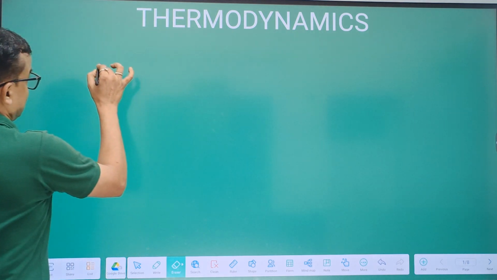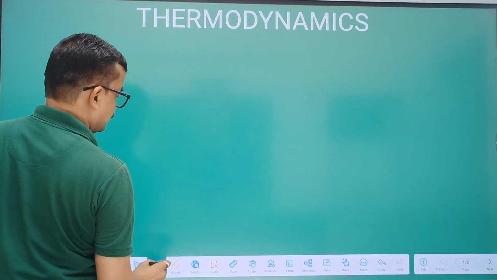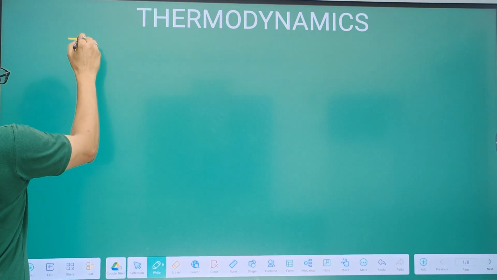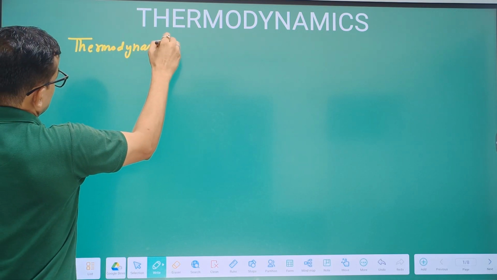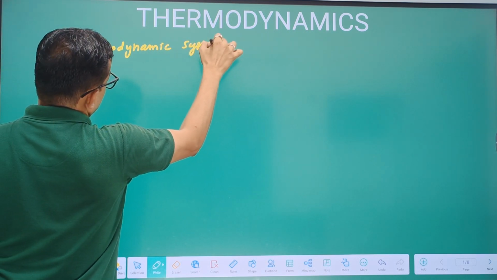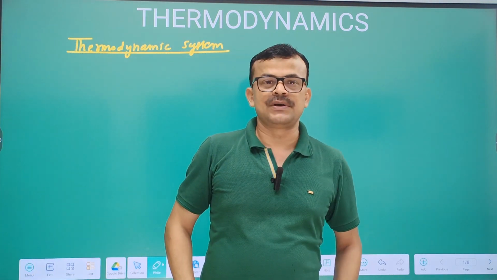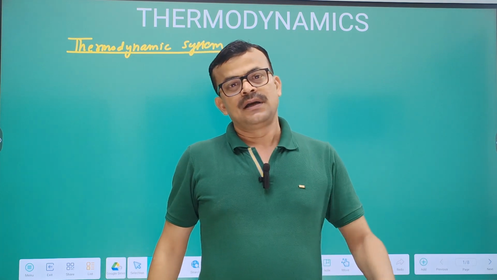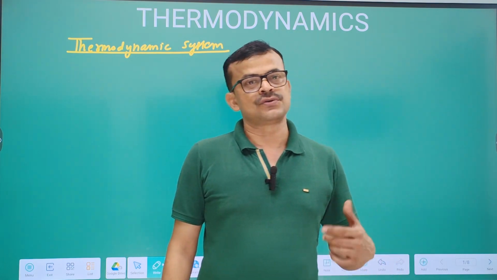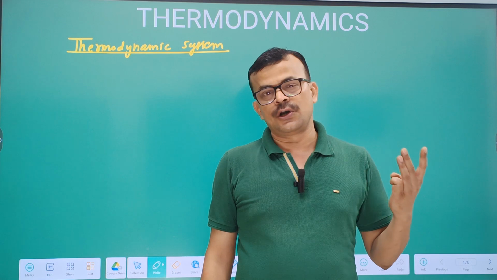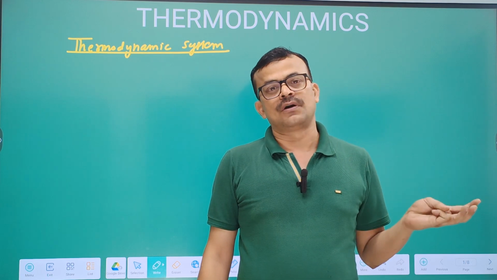So what is a thermodynamic system? The first heading is thermodynamic system. A thermodynamic system is a system which can be expressed in terms of pressure, volume and temperature. Or in simple language, if you see three things, pressure, volume and temperature, in a device or arrangement, then that system is called a thermodynamic system.